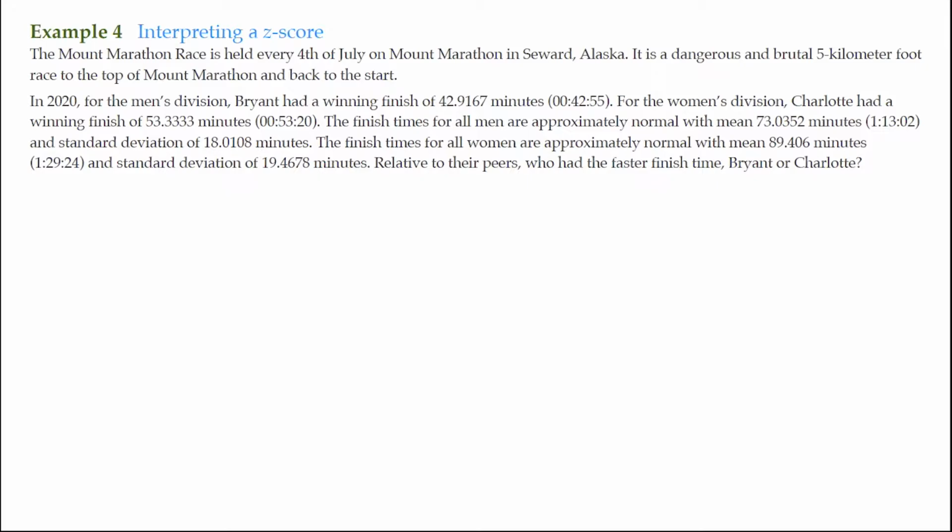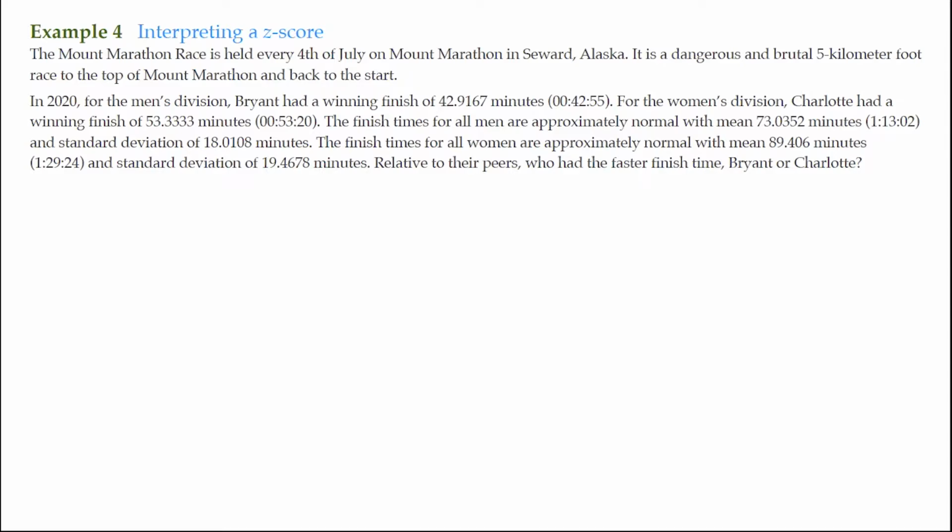It says, the Mount Marathon race is held every 4th of July on Mount Marathon in Seward, Alaska. It is a dangerous and brutal 5-kilometer foot race to the top of Mount Marathon and back to the start. In 2020, for the men's division, Bryant had a winning finish of 42.9167 minutes. For the women's division, Charlotte had a winning finish of 53.3333 minutes.